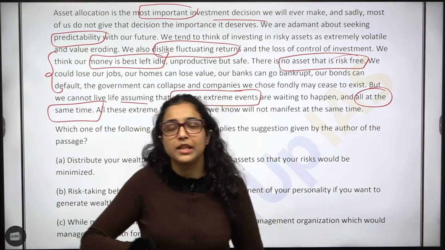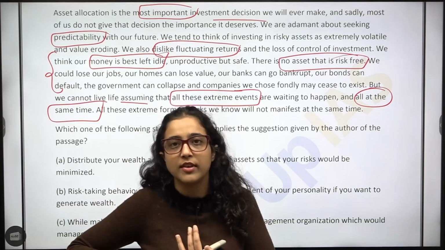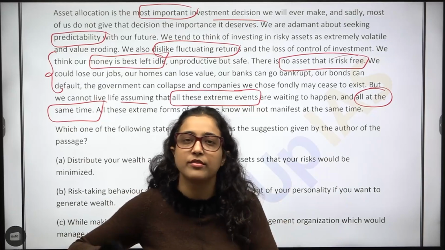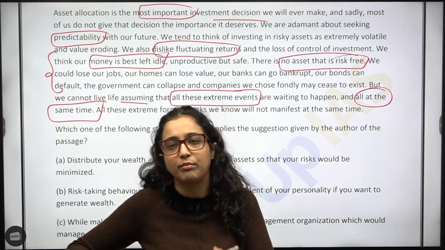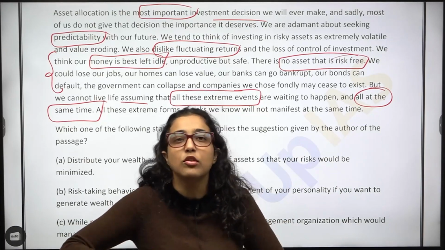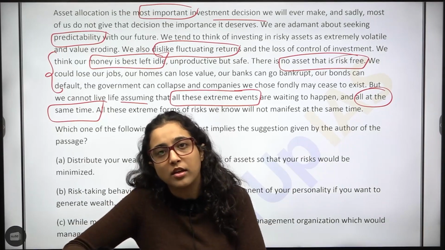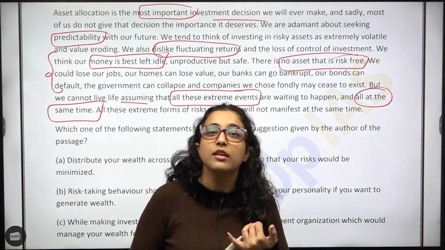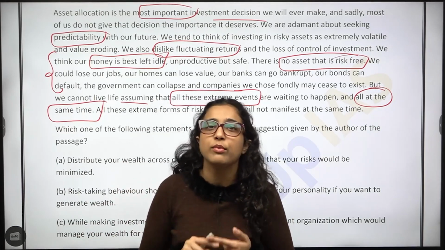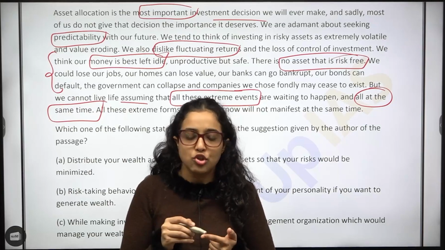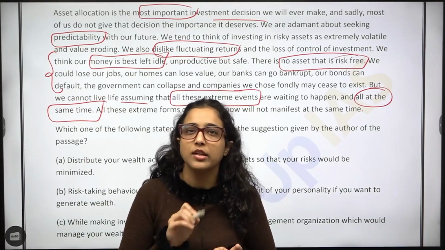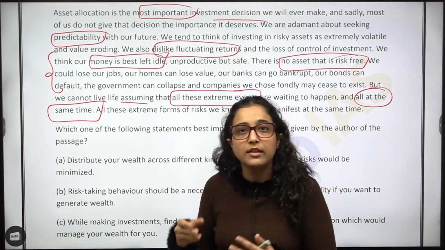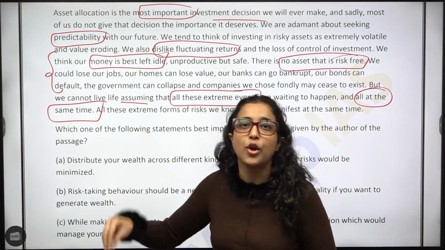Let's say that आपने अपना, you have invested in your home, you have invested some of it in a bank and you have kept your money safe and everything. Let's say you lost your home, but you still have money in your bank account. तो losing your home is an extreme event. ठीक है, बट आप ये थोड़ी assume करके चल सकते हो कि लाइफ में एक पॉइंट आएगा जब उसी दिन जॉब भी चली गई, घर भी चला गया, बैंक अकाउंट भी चला गया, बैंक गॉट बैंकरप्ट. ठीक है, so these are all extreme events. You cannot think that all of them will happen to you at the same point of time, right?